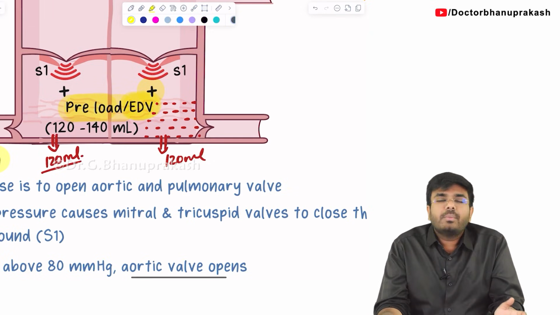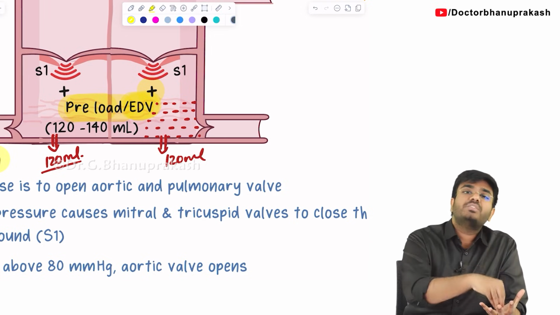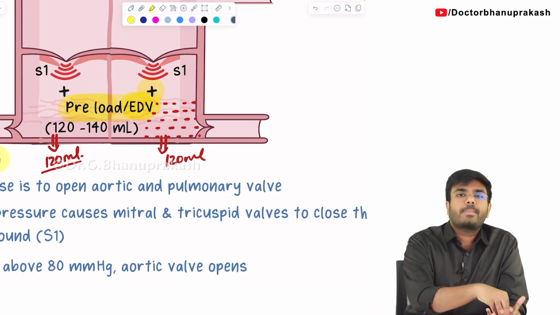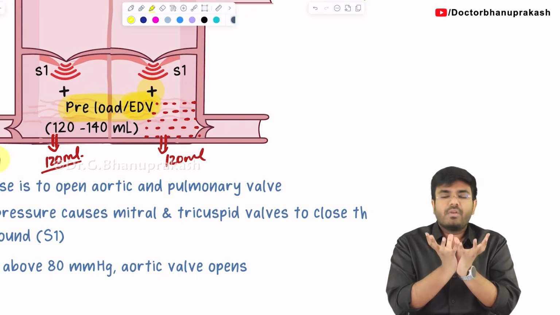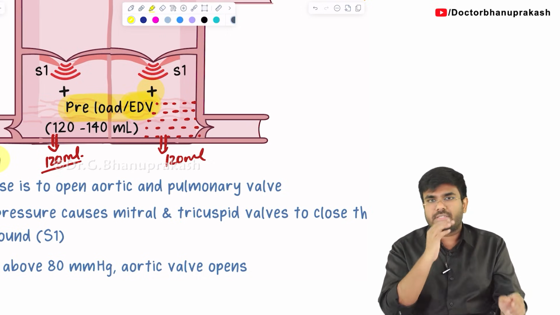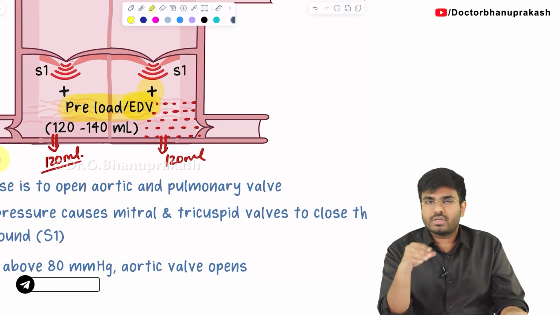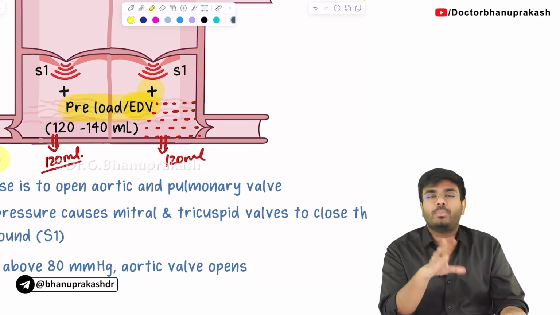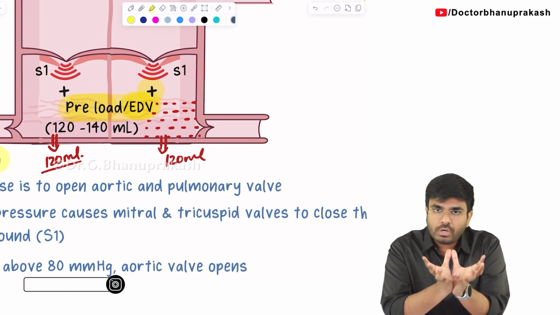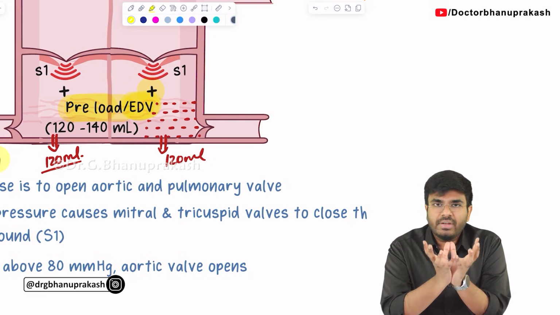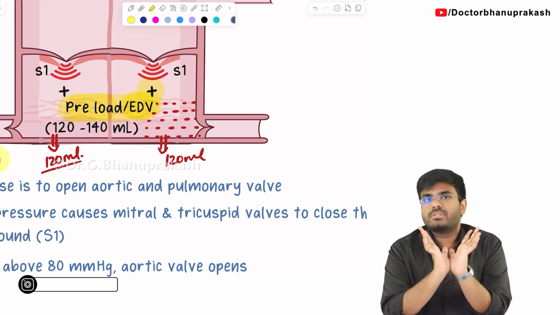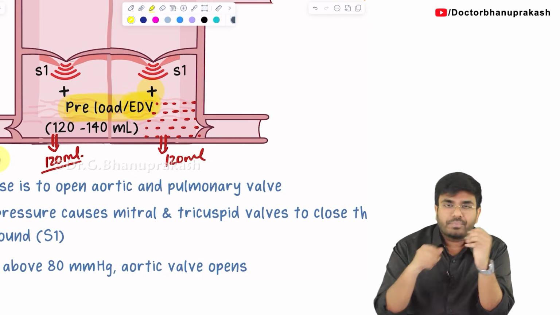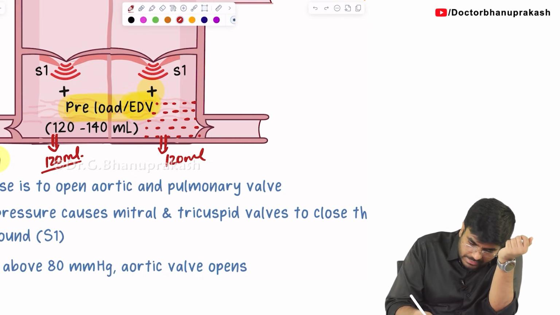So, what does the word preload mean? Preload means how much blood you are keeping in the ventricles. Before contraction of the ventricles, how much blood is there in the ventricles? It will be somewhere around 120 to 140 ml. That is called preload or end diastolic volume. At the end of diastole, how much of the ventricles are filled? 100% ventricle filled. And how much blood is there? 120 ml in both the ventricles.